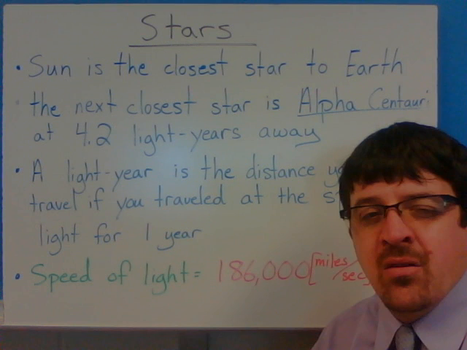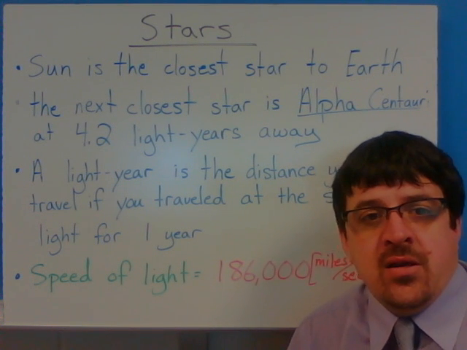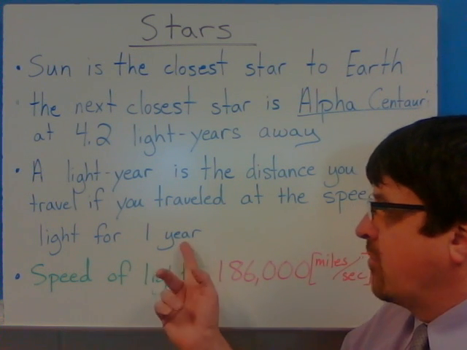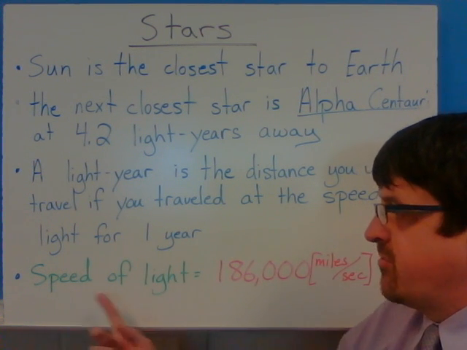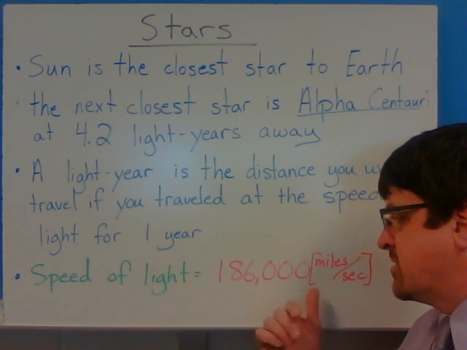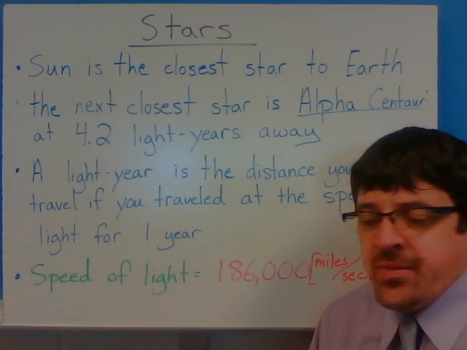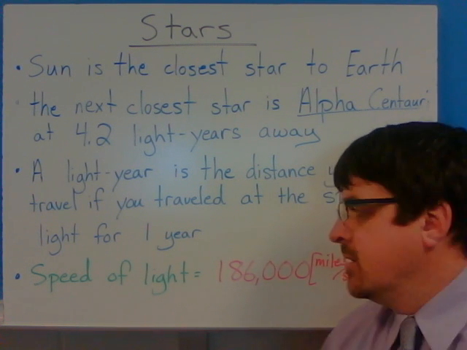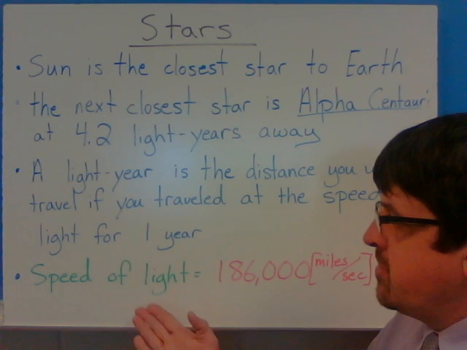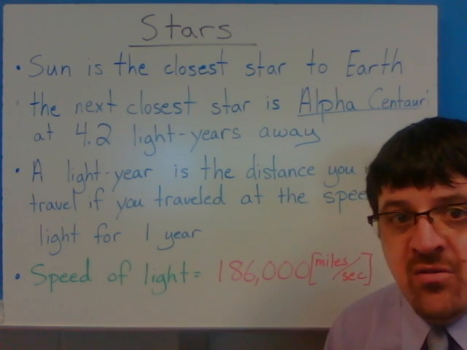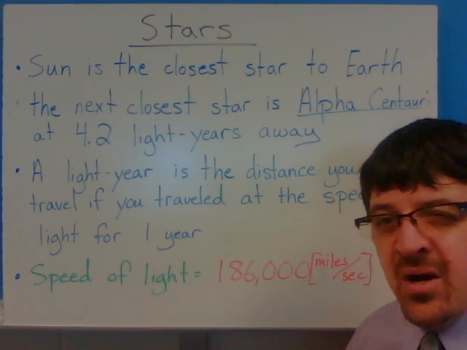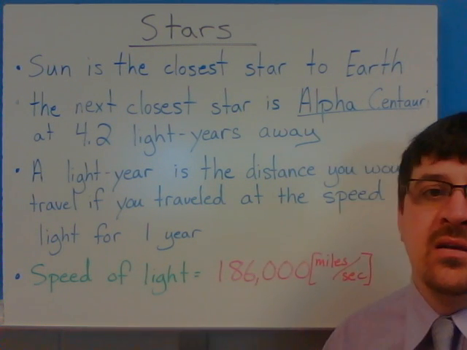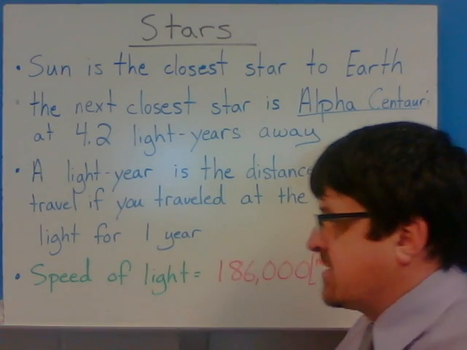Now, a light year. What is a light year? Well, a light year is the distance that you would travel if you traveled at the speed of light for 1 entire year. Now, the speed of light being 186,000 miles per second, roughly, give or take, 300,000 kilometers a second. Okay, so the speed of light is extremely fast. That's going around the Earth about 7.5 times around the equator in 1 second. Okay, so that's just how fast light is.